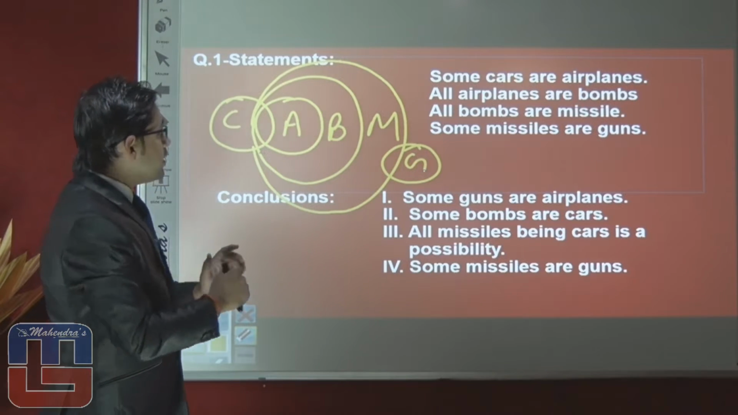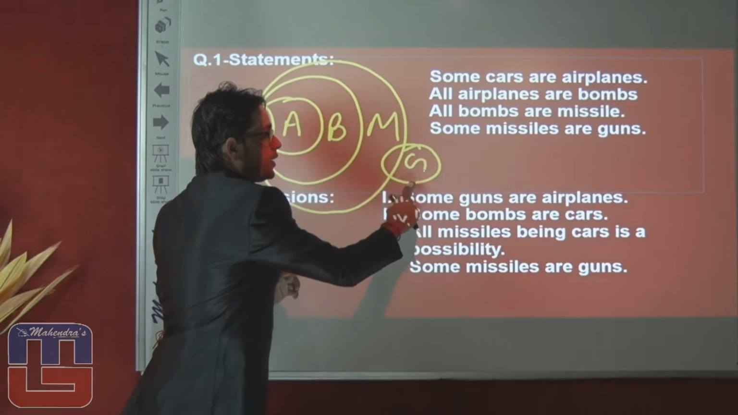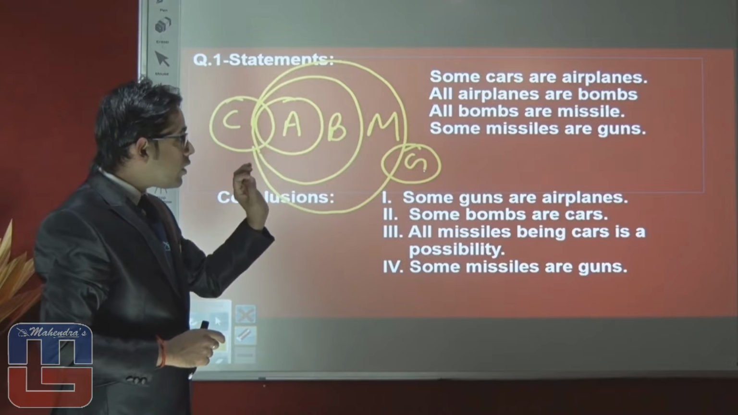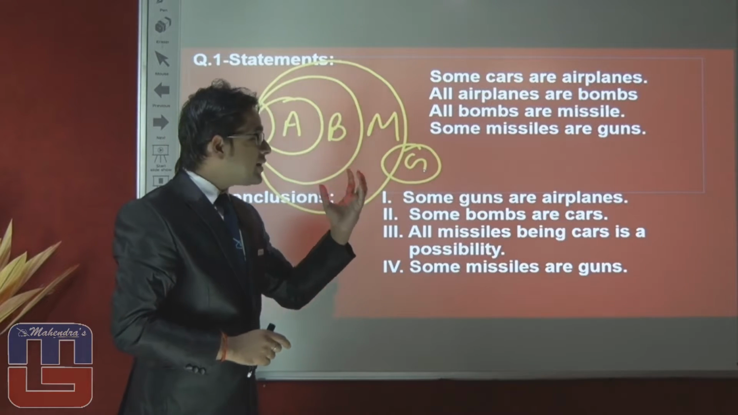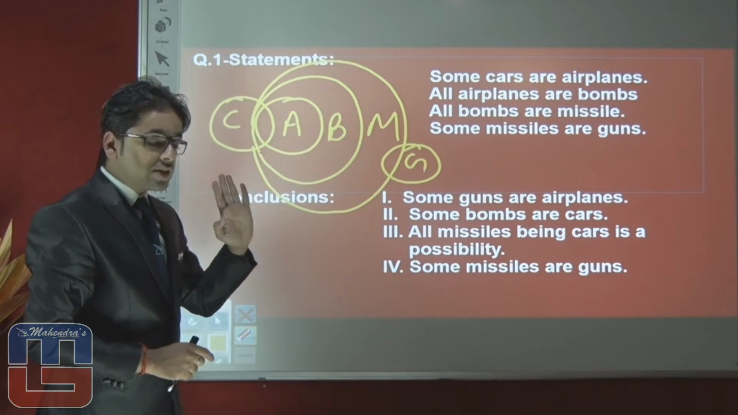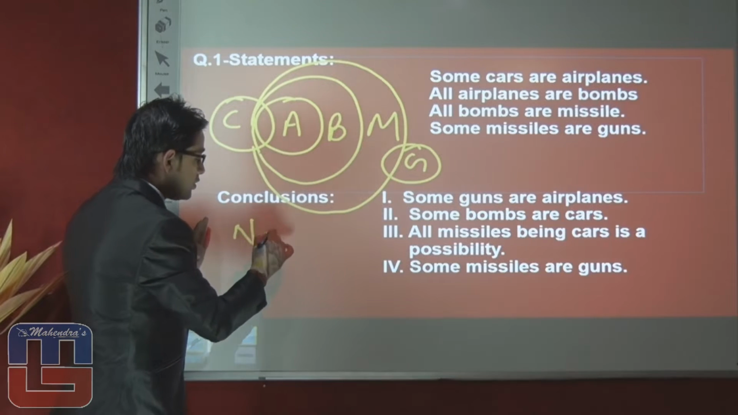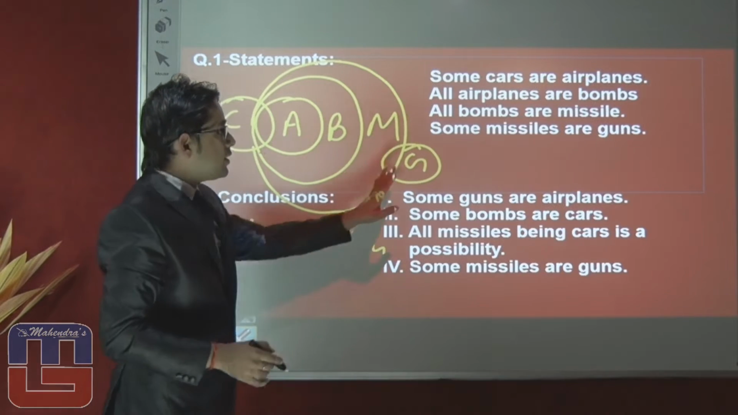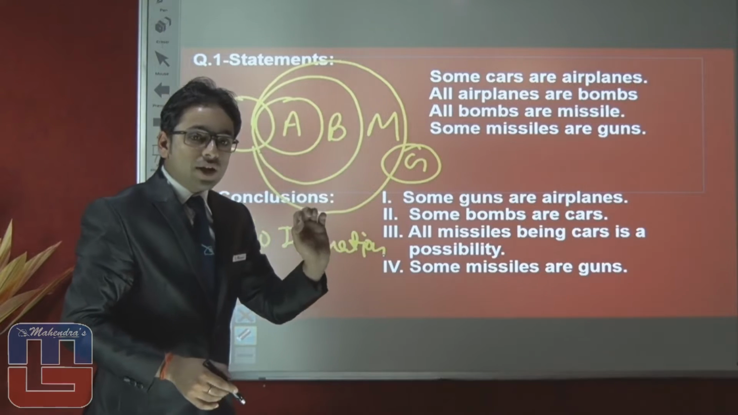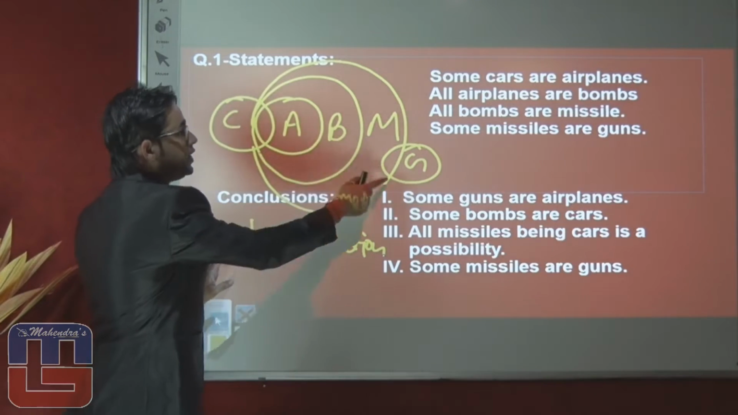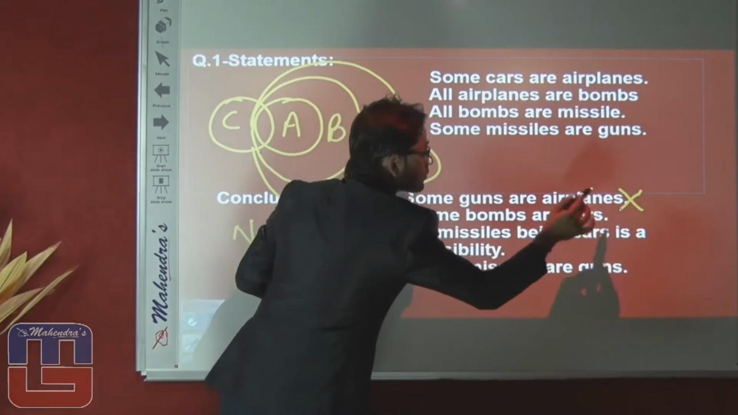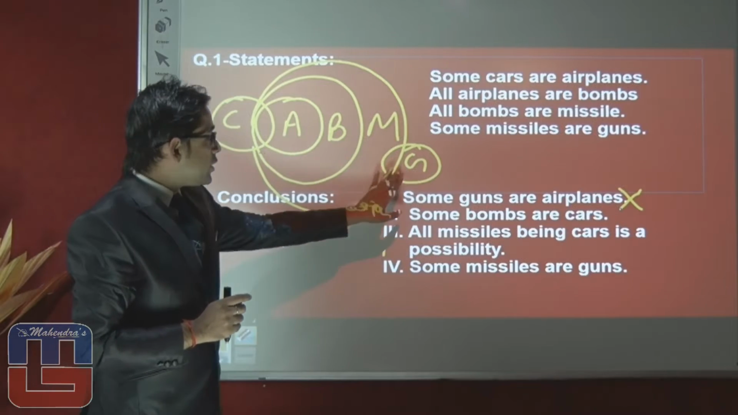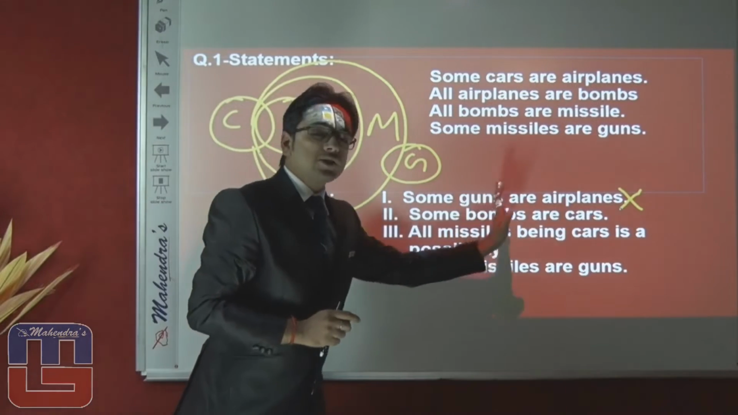You can see here, the portion of gun is here and the portion of airplane is here. With the help of the statements, we cannot conclude in a definite manner anything about guns and airplanes. It means no information is given regarding gun to airplane. It means the definite conclusion regarding both of these elements is false. We are again mentioning here, if no information is given regarding 2 elements, then the definite conclusion is false.